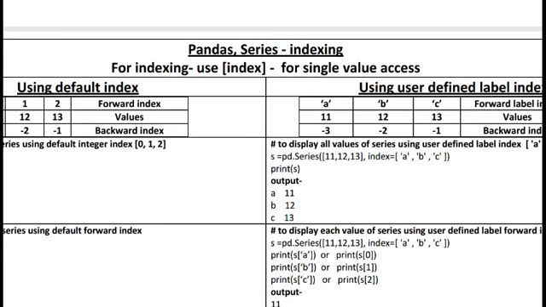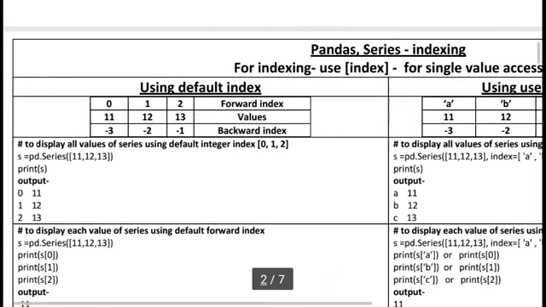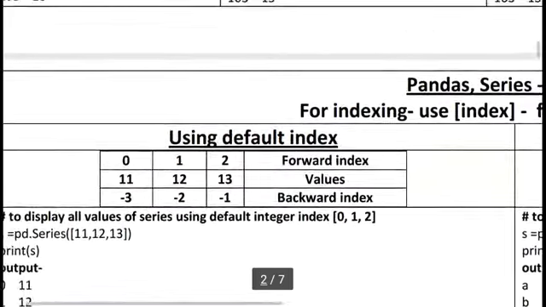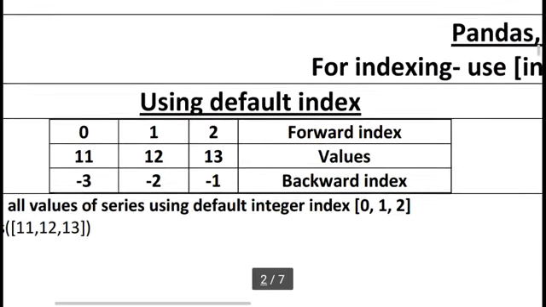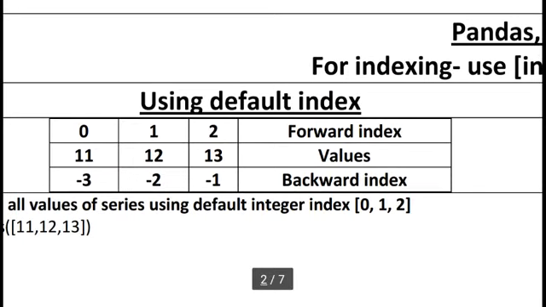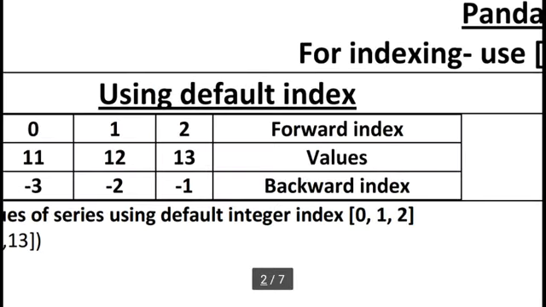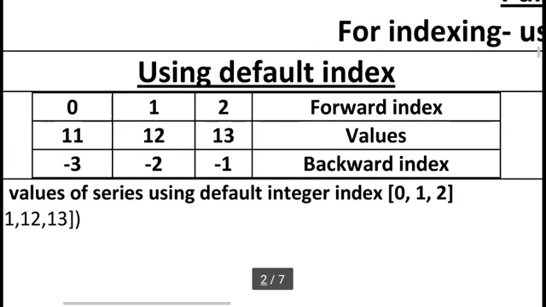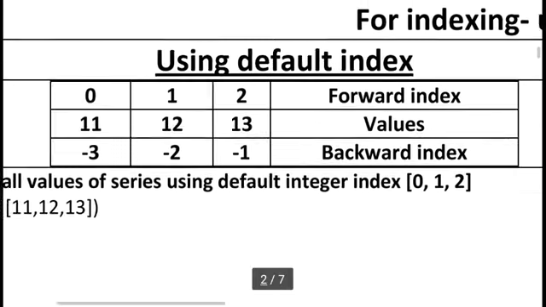So here I am showing some examples. You can see using the default index, this is a simple thing: 0, 1, 2. This is our forward index, we know very well. Here I am taking one example to clear this concept: 11, 12, 13 values. Backward index we already know: -3, -2, -1. This is the same thing we already used in list, string, and in our 1D array. The same thing here in Pandas series we can use.